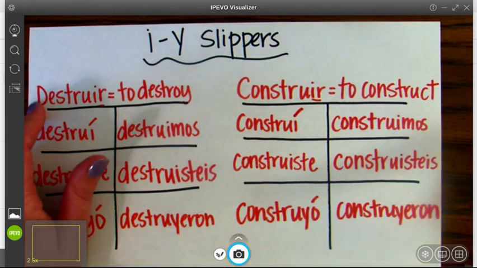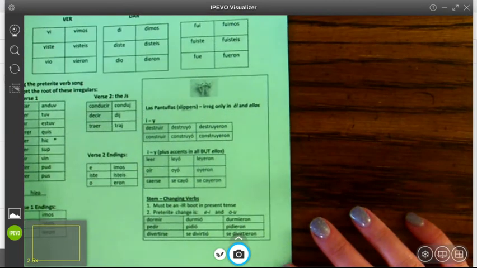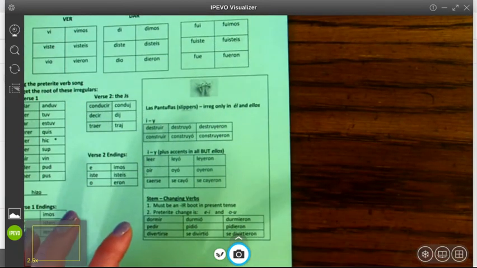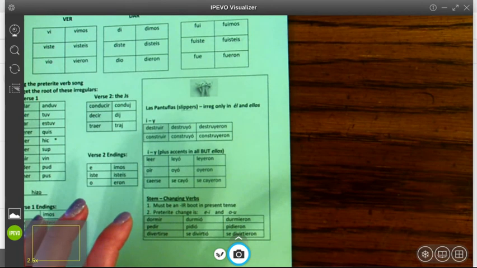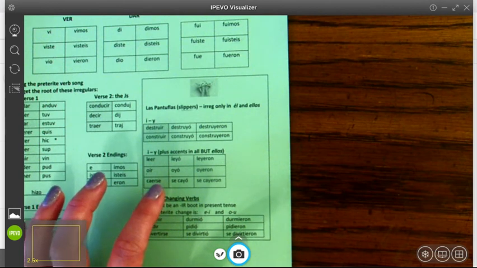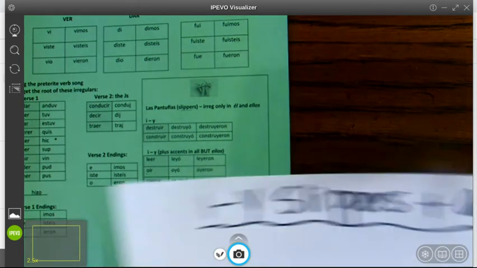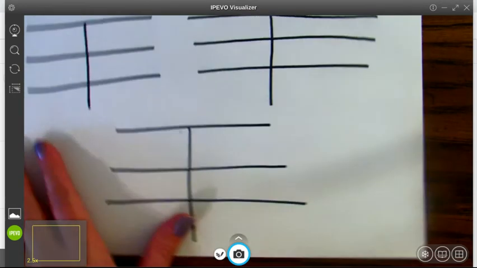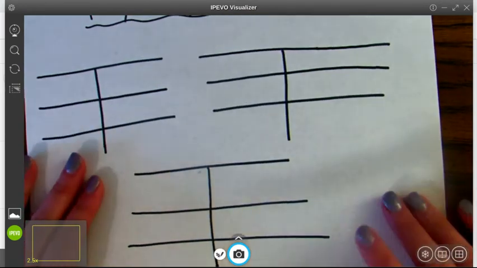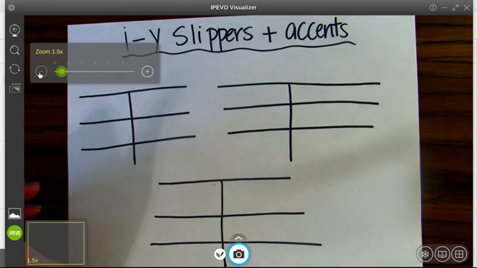All right, the second portion, I'm just going to bring our salvavidas back out. In las salvavidas, we can see there are a few verbs that we have that are I to Y stem changers in the third person, and all the other forms have accent marks, again, to keep it phonetically pleasing. So the 3 verbs that we're going to focus on today are leer, oír, and caerse. All right, so let me zoom out here a little bit so that you can see what I'm looking at.